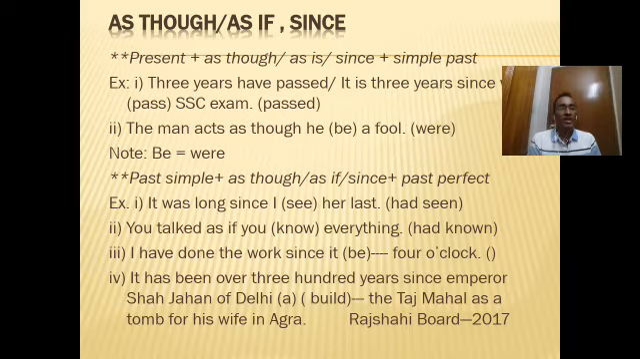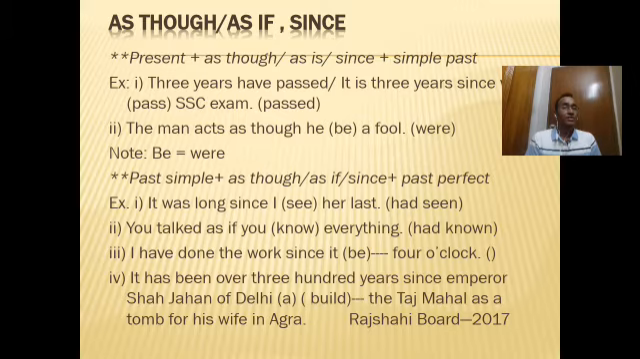So if we find as though, as if or since as a conjunction in the middle of a sentence, these conjunctions will connect two clauses. The first one is the principal clause and the second one is the subordinate clause. So here we will find two structures. The first structure is this.